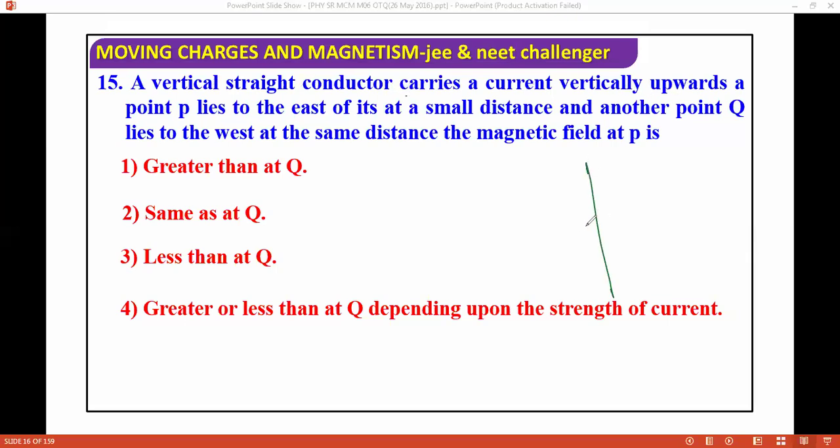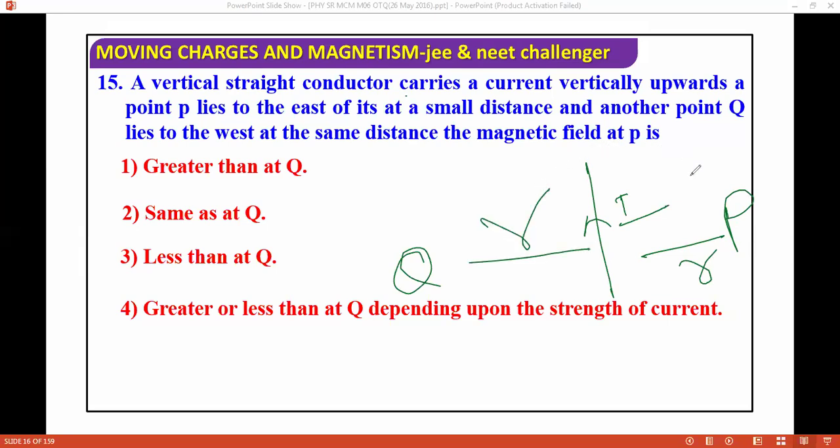A point P lies to the east of it at a small distance. This is east, this is a small distance. Another point Q lies to the west at the same distance. The magnetic field at point P is greater than Q, or...